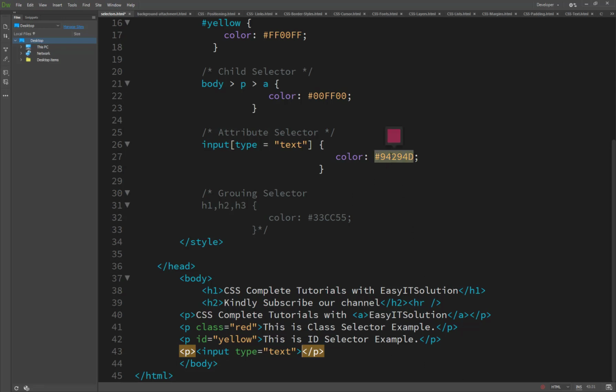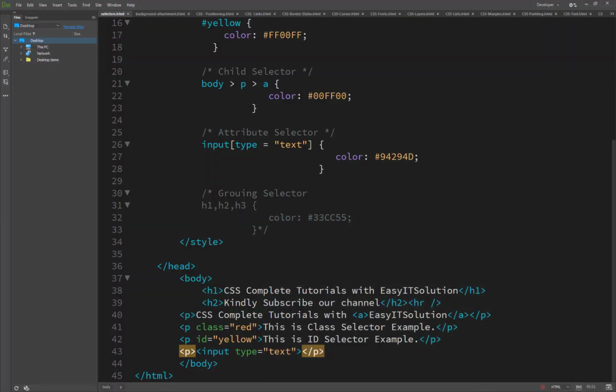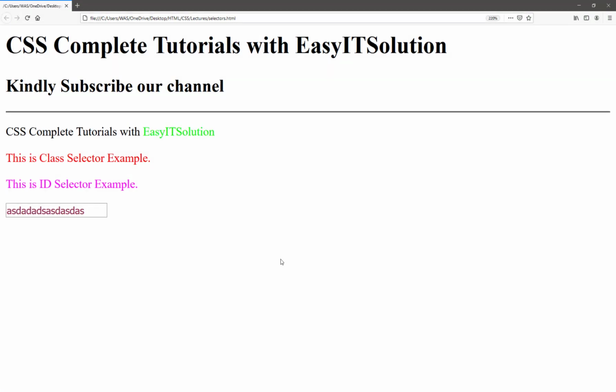I just save it and refresh. You will see that only inside the text box the color is changed. And if I'm not wrong, I have just given you an example here with password, and you will see the result now.